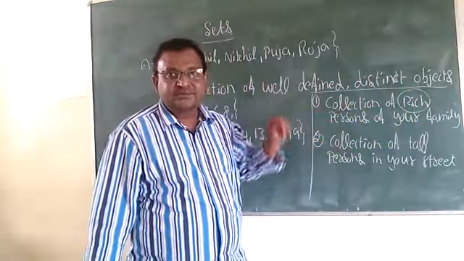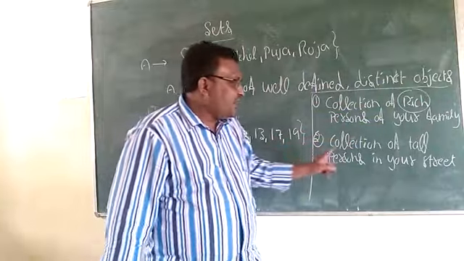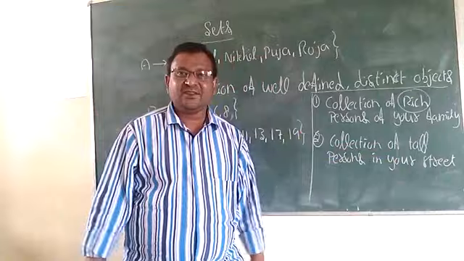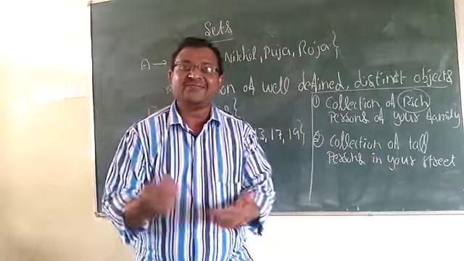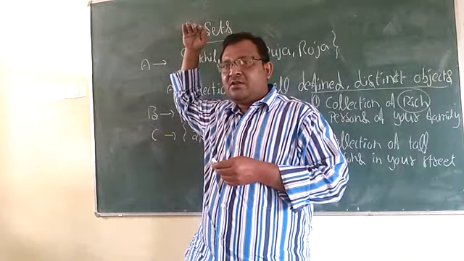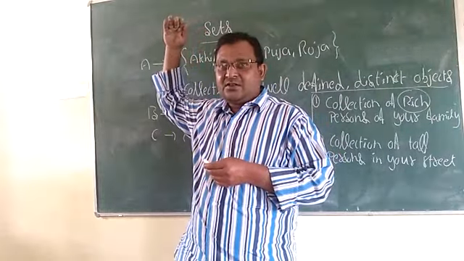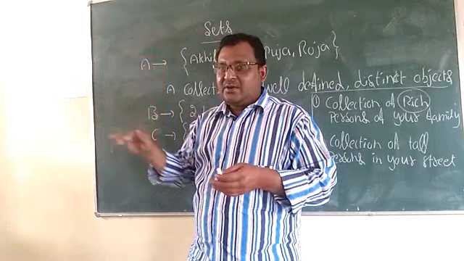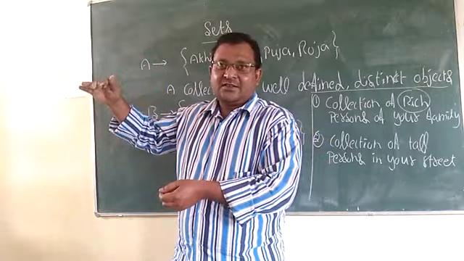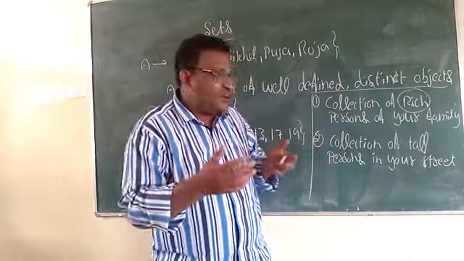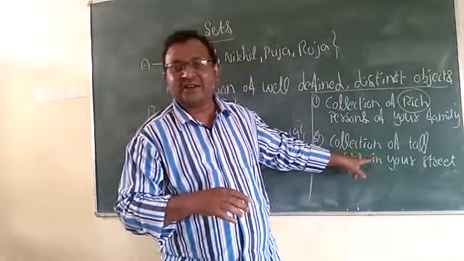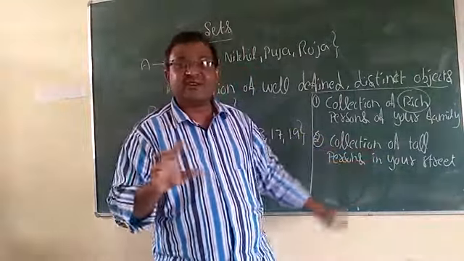Next, one more example: collection of tall persons in your school or street. How much tall? I will feel someone a little taller than me is tall. And somebody having 4 feet will feel those having 5 feet are tall. Here also the list of tall people differs from person to person. So this statement is also not well defined, so this also is not a set.